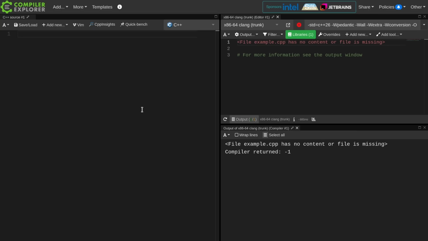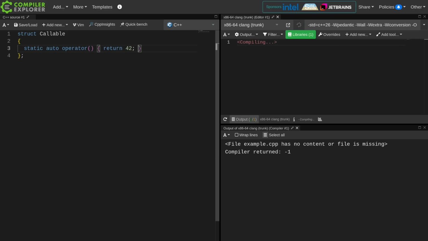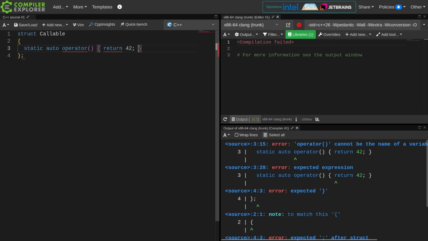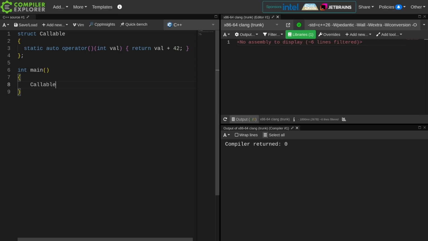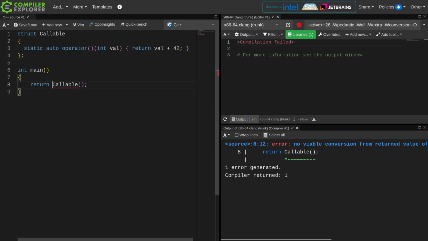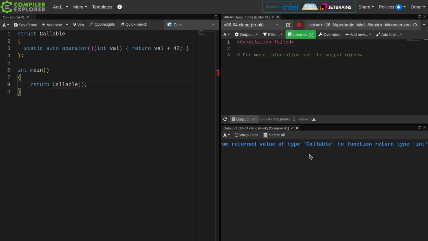C++23 gave us this feature. I can make a static call operator overload. I can also make a static index operator overload. So I might do something like this, and this allows me to just do that. I can just call an object of this type. That's kind of weird.